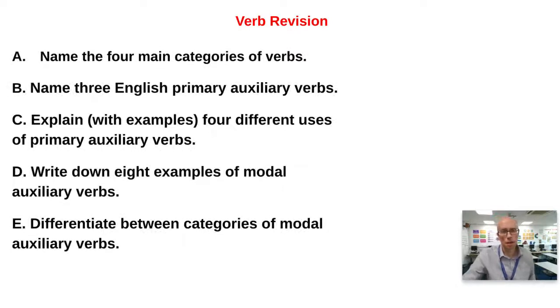We will move on to the next stage, which is revision about verbs. So this is a revision on what we've covered so far. Can you do the following? Can you name 4 categories of verbs? That was where we started off. Can you name the 3 English primary auxiliary verbs? Can you explain with examples 4 different uses of primary auxiliary verbs? Modal verbs, write down 8 examples, and can you differentiate between categories of modal auxiliary verbs?